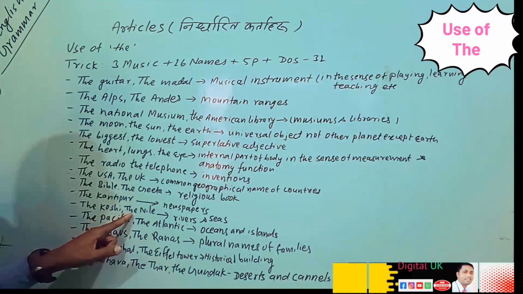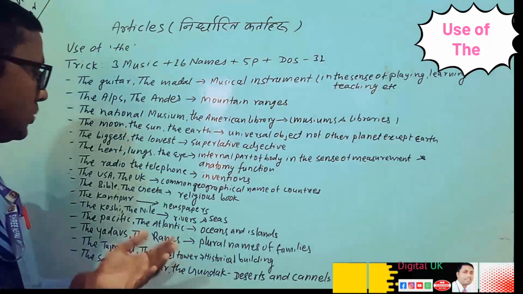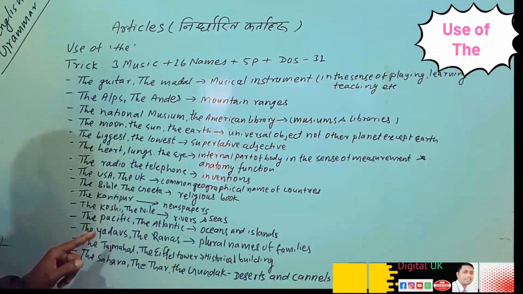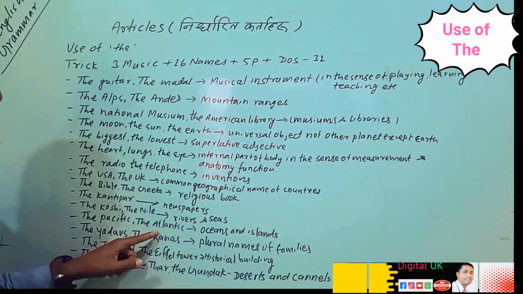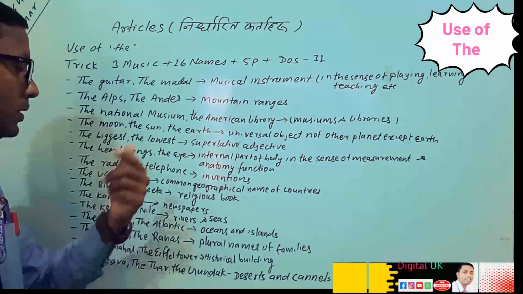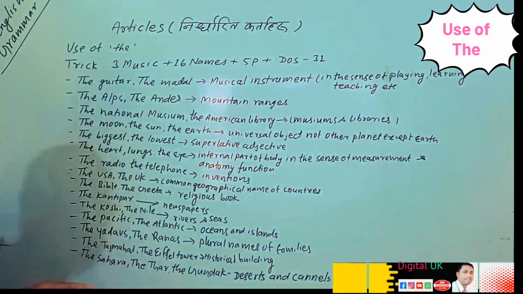the Kosi, the Nile. These are the name of rivers and seas. So what can we understand here? Before the name of rivers and seas we can use the Pacific, the Atlantic. These are the name of islands. So before the name of oceans and islands we can use there the Yadavs, the Ranas.